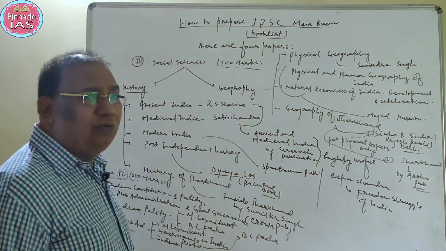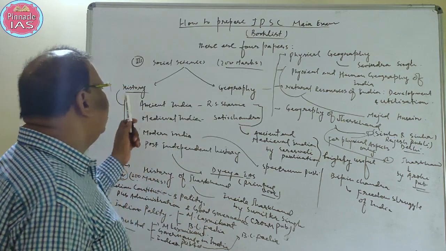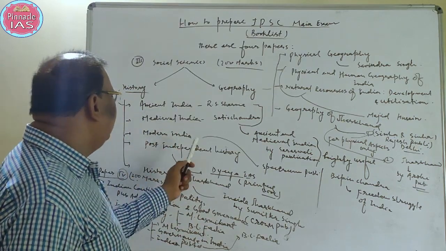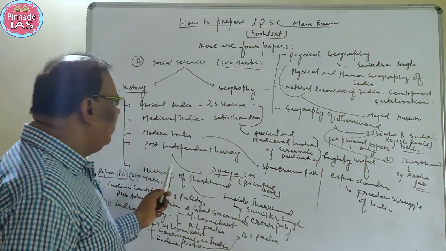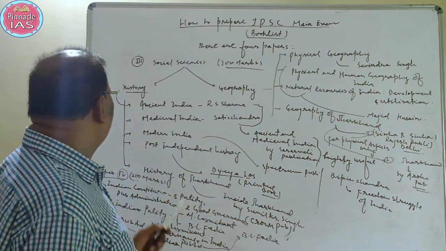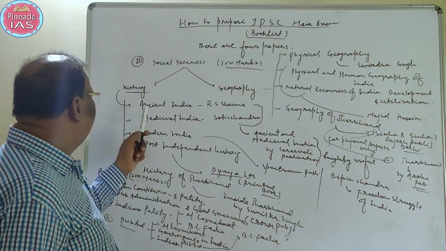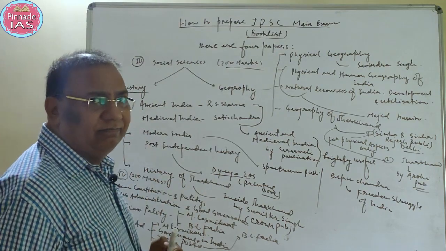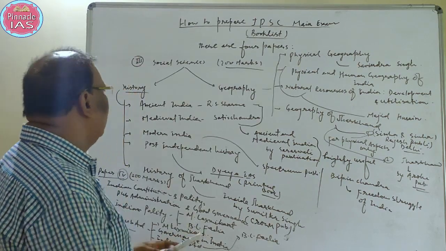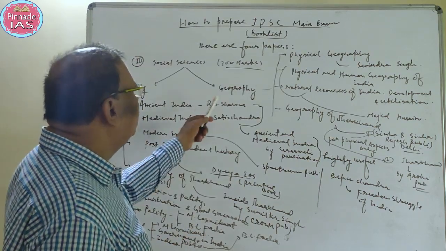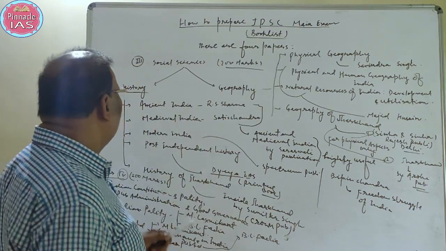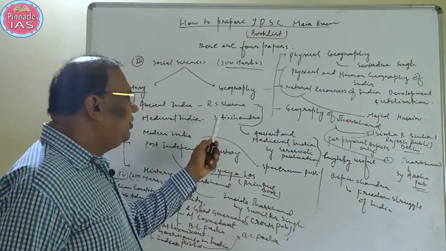In history, there are 5 sections: ancient India, medieval India, modern India, post-independent history, and history of Jharkhand. So for ancient India, the base book is R.S. Sharma, for mains and also for prelims. For medieval India, Satish Chandra is the base book.